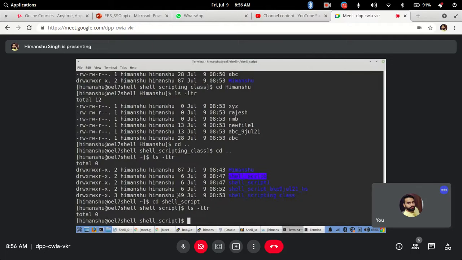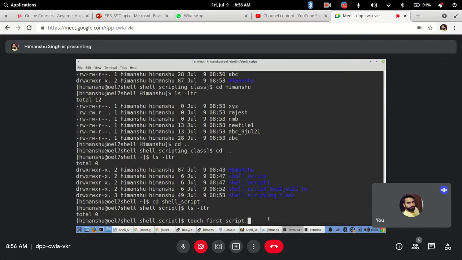So let's say, I will do touch first_script.sh. Try to avoid using spaces between the names of files. Space will be a problem when you will be using more. In case you want to segregate it, normally prefer to use underscore, but don't prefer to use spaces.